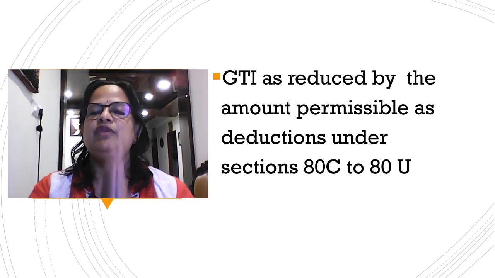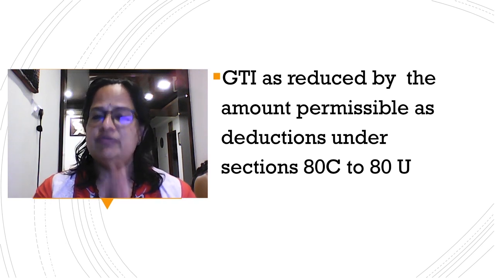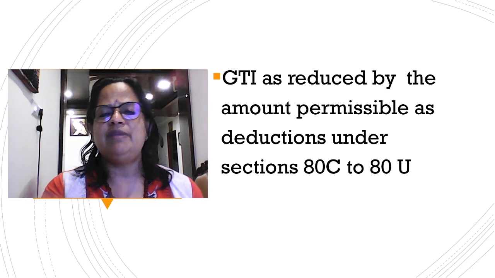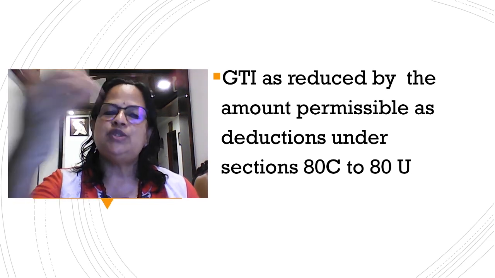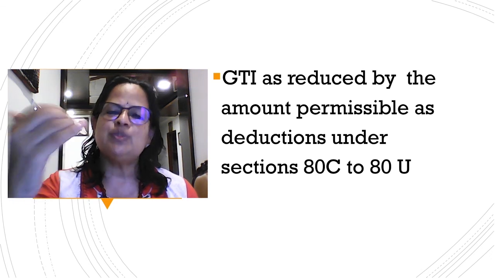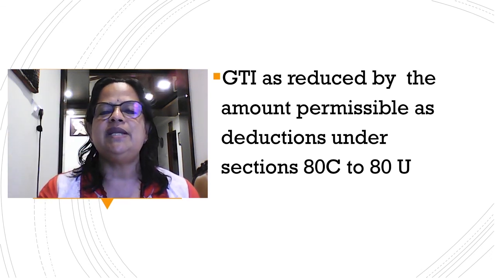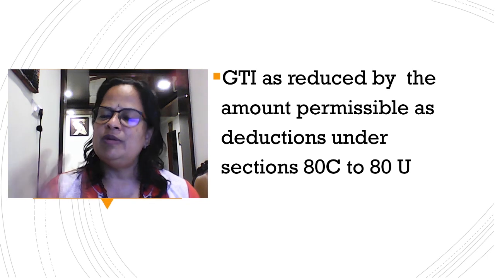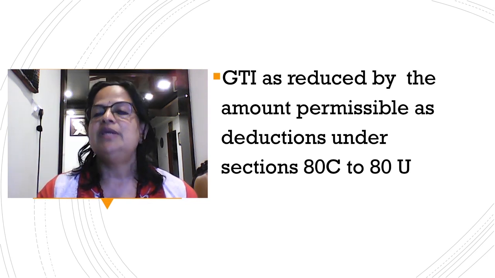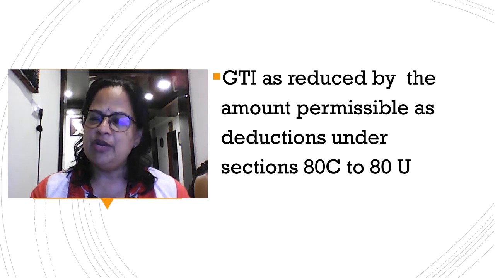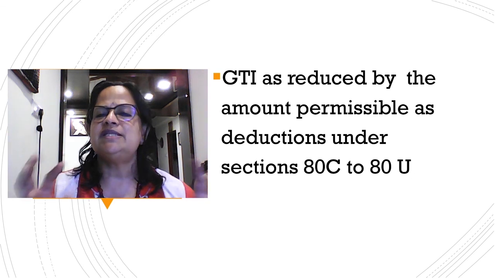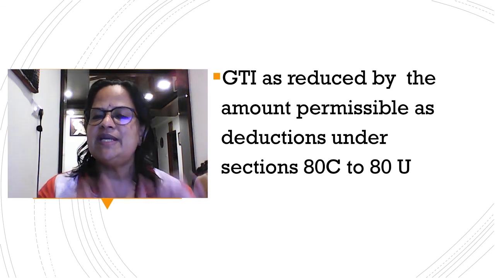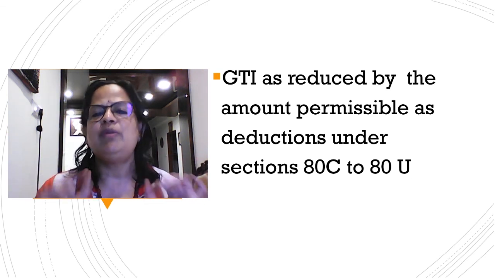For example, imagine my gross total income is 15 lakhs. I have saved the maximum under section 80C, that is 1,50,000. So my total income is reduced to 15 lakhs minus 1,50,000, so it is 13 lakhs 50,000. Similarly, you will get sections for health insurance, 80D, repayment of educational loan. Then if you have a dependent handicapped person in the family or a dependent child, in all these cases you will get some deductions. This you have to learn as a separate chapter under deductions from gross total income.